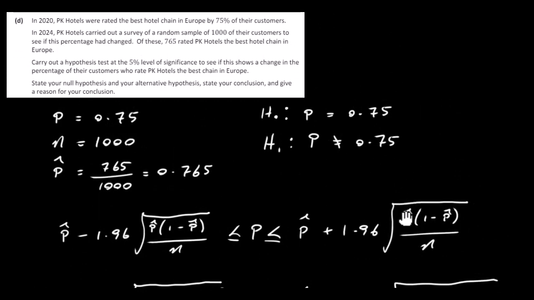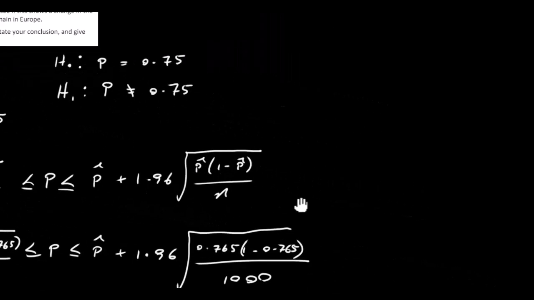So let's just write all that out. I'm going to say that 0.75 is within our confidence interval at a 5% level of significance.